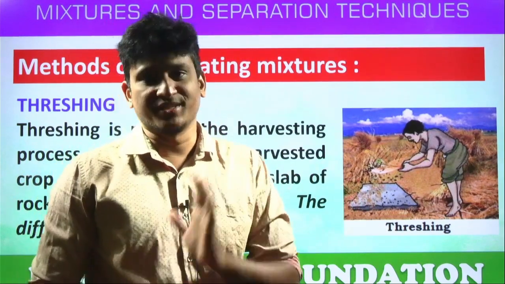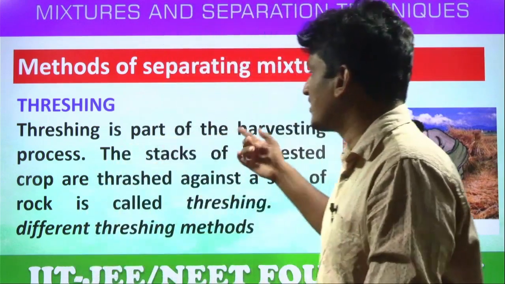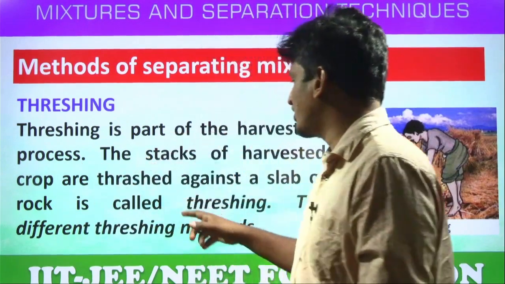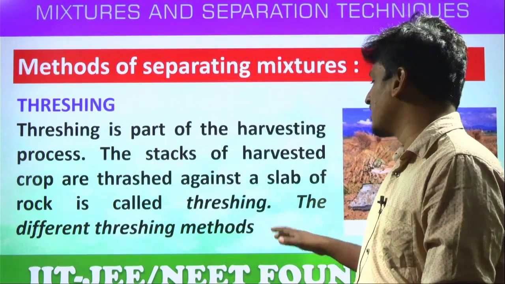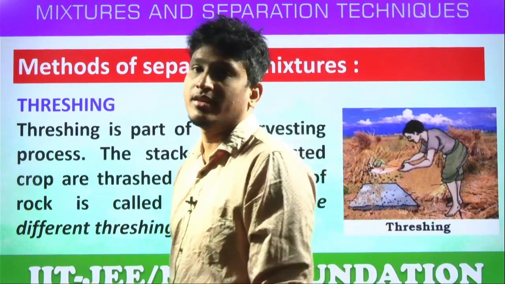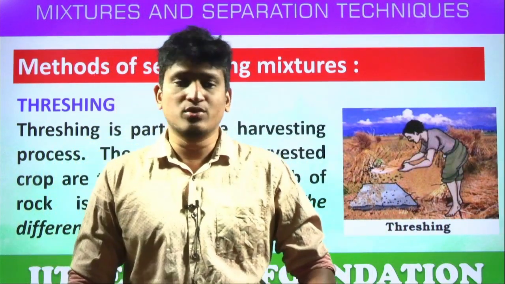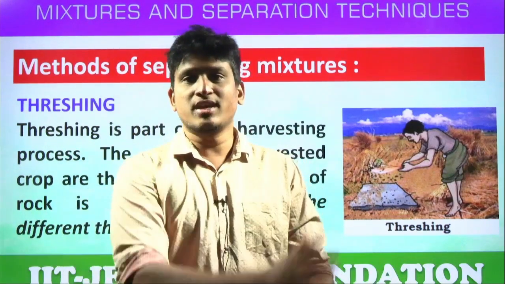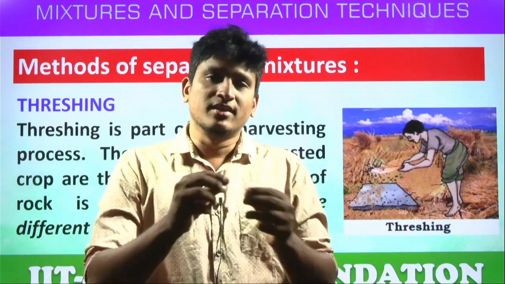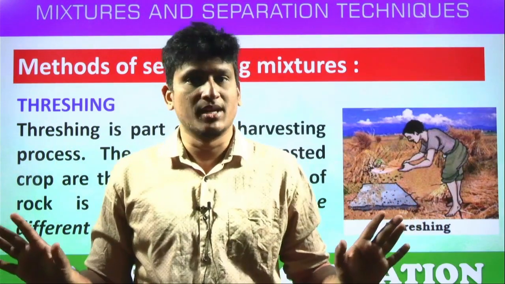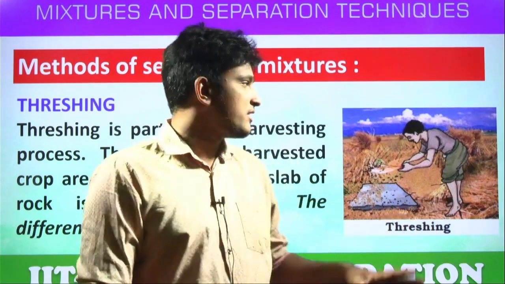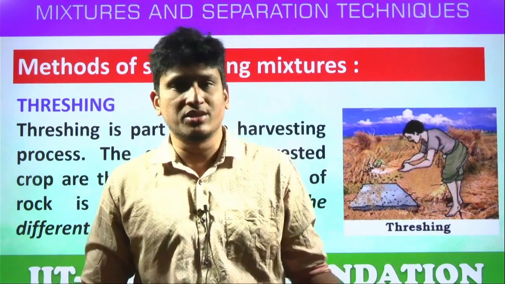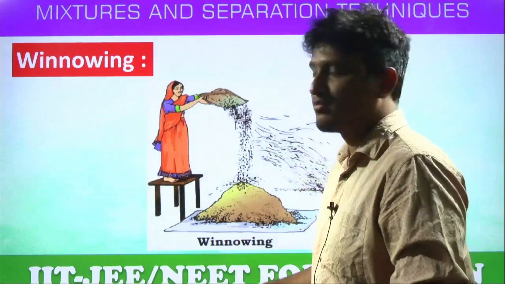That is threshing. That technique is called threshing. So threshing is a part of the harvesting process. The stalks of the harvested crop are thrashed against a slab of rock. There are different methods of threshing, like foot threshing. Sometimes have you seen on the roads, these stalks are placed on the road, and all the buses and tractors pass through that stalk? Yes or no? Because of this heavy weight, the grains will be separated ultimately. Nowadays no one is using manual threshing; everything is separated by machine. That is called machine threshing. So different threshing techniques are involved in this process.